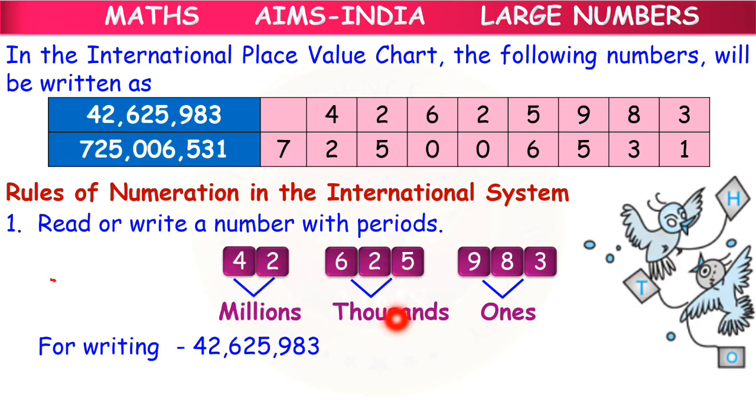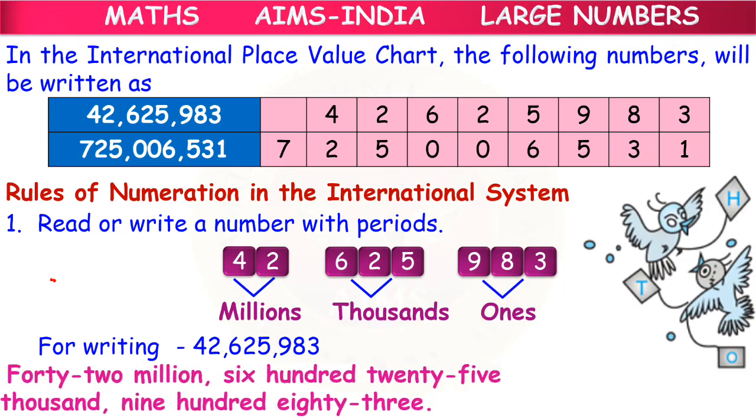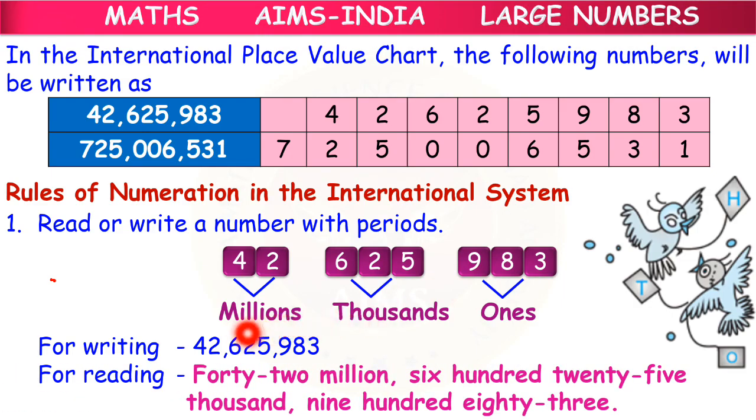625 is in thousands period. So we read it as 625,000. Then we read 983. For writing, we use commas after every 3 digits, and while reading we read it as 42,625,983. Is this clear, children? What did we learn here? We learned how to put commas, how to write the number in an international place value chart, and how to read numbers in the international system.